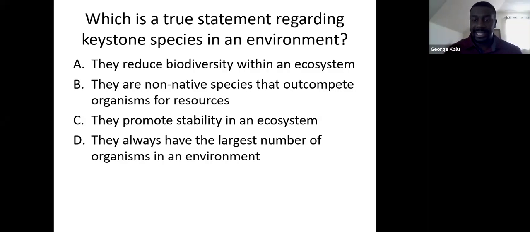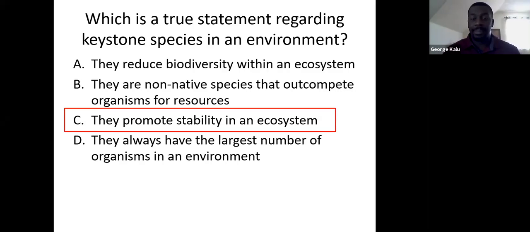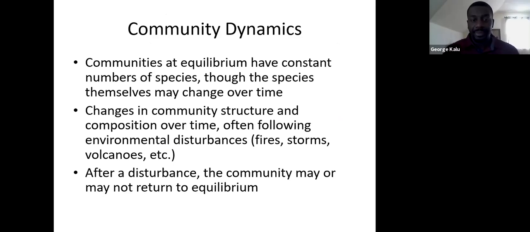Yeah, so Ryan says C, Jackie says C, Kimberly says C, yes, and C is correct. They promote stability in the ecosystem. They keep everything as it should be. They keep everything at the appropriate levels and keep everything stable, and make sure that the entire ecosystem works properly. Again, if you remove the keystone species from the environment, it causes an unstable ecosystem, and everything goes haywire. So keystone species are important because they keep the stability of the ecosystem. Okay. Perfect.